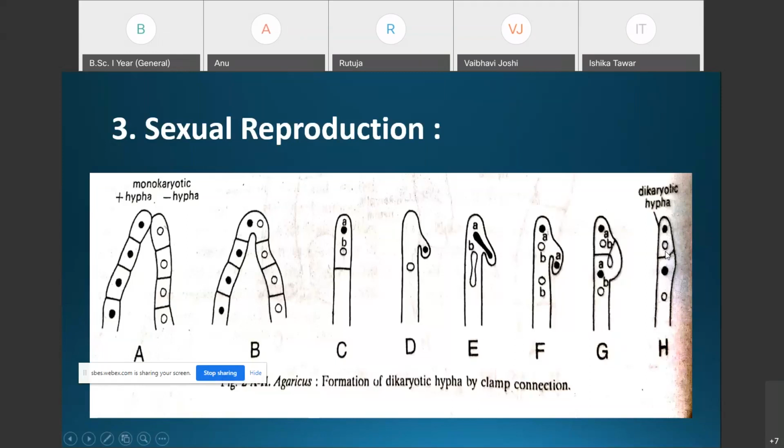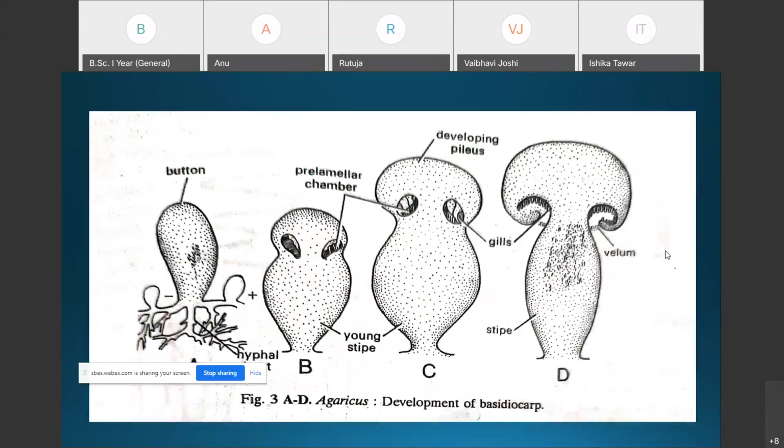This secondary mycelium instead develops the fruiting body, which is called the basidiocarp, the aerial portion, commonly called the mushroom. Then how exactly are these basidiocarps developed after the plasmogamy?